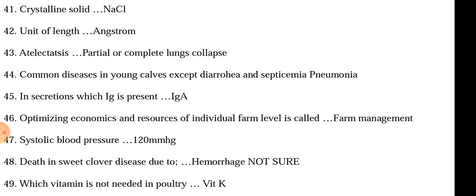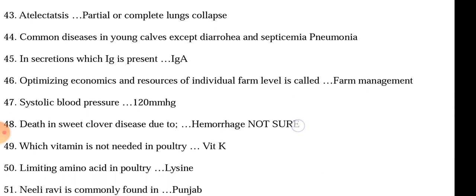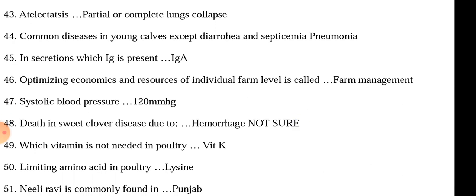Systolic blood pressure is 125 millimeters of mercury. Death in sweet clover poisoning is due to hemorrhage. It is not sure whether it is hemorrhage or another thing, but the question was which vitamin is not needed in poultry: poultry do not require vitamin K. Lysine is the limiting amino acid of poultry.